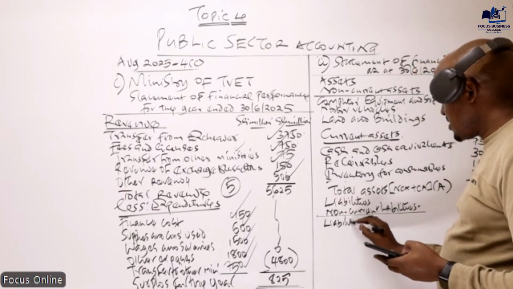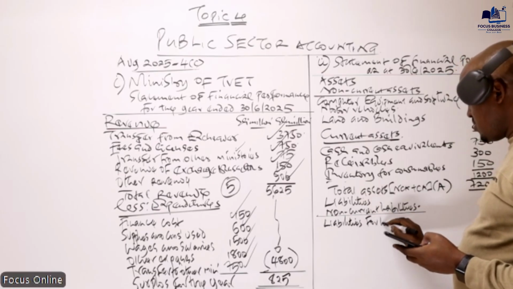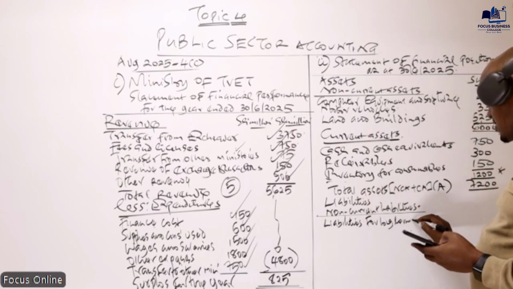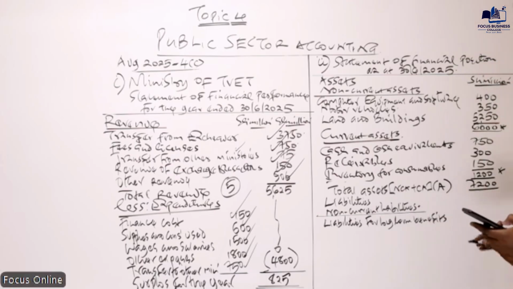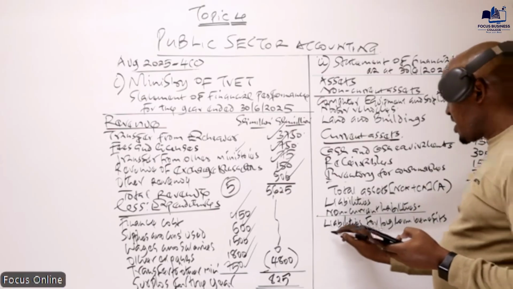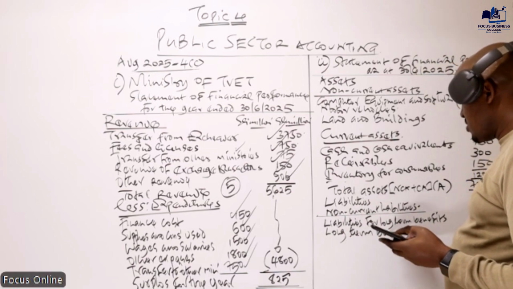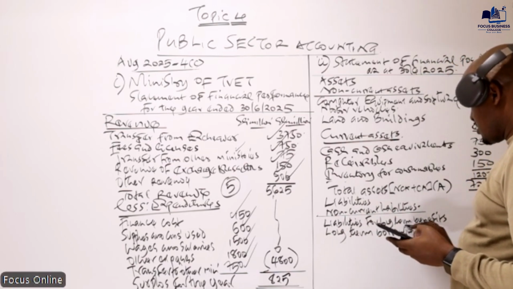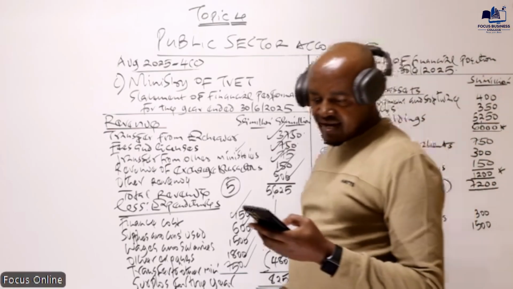We have liabilities for long-term benefits, which is basically how much? 300. And then below that, we have long-term borrowing. So the long-term borrowing is an amount of how much? Is an amount of 1,500. So those are non-current liabilities.